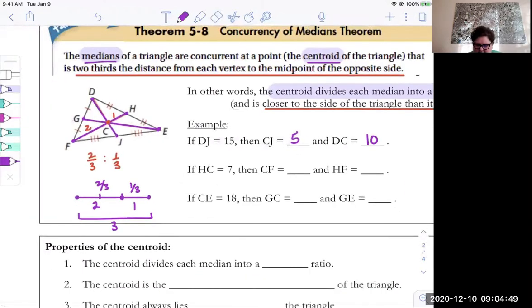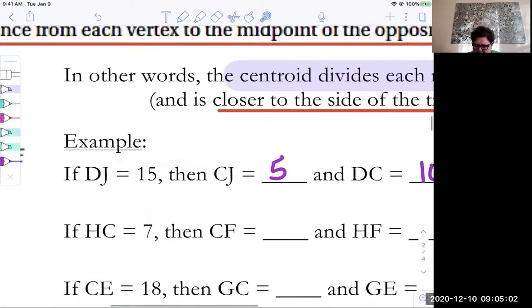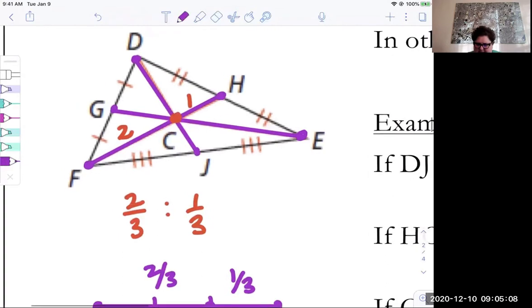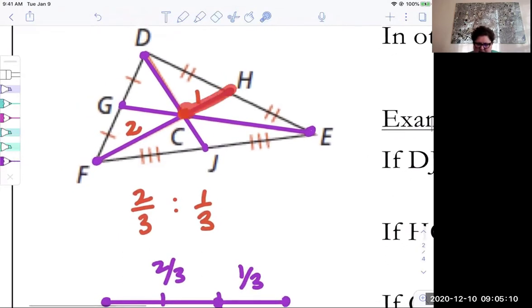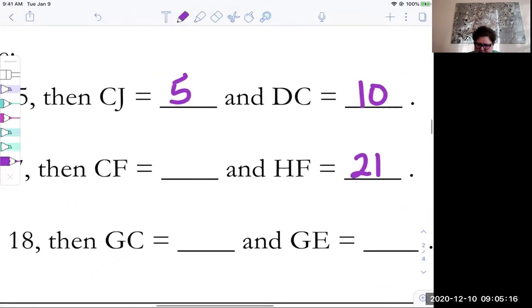Okay, if HC is 7, so we're looking at HC here. If that's 7, then to find the other 2 lengths, you can either say 7 times 3 will give you the whole entire length. That's HF. Or you can say 7 doubled. There's 7. That means this is 14. And then 14 plus 7 will give you 21.